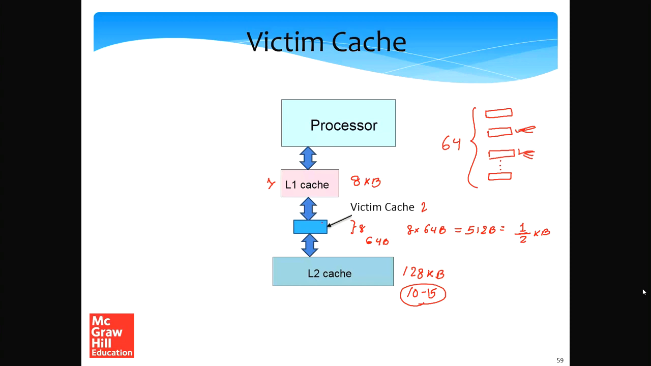which essentially ensure that some of the most frequently accessed lines which cannot be accommodated in the L1 cache find a place in the victim cache. We can see significant improvements in the performance of the memory system.